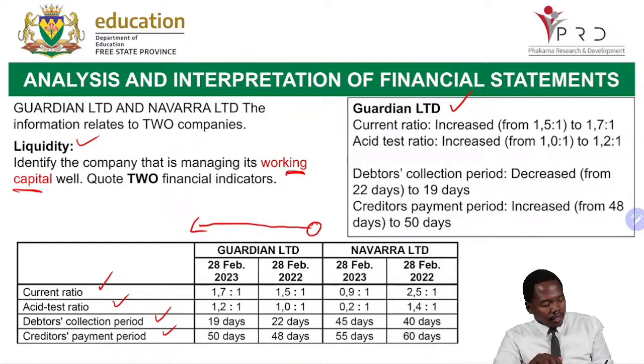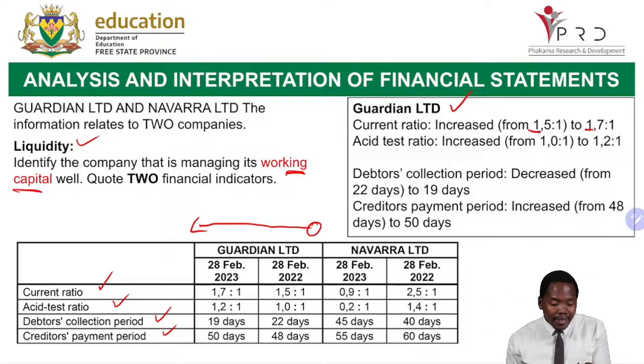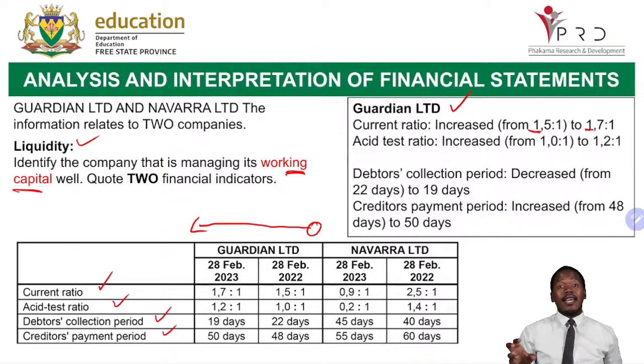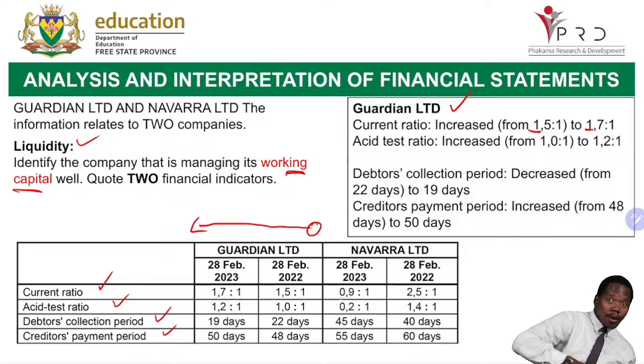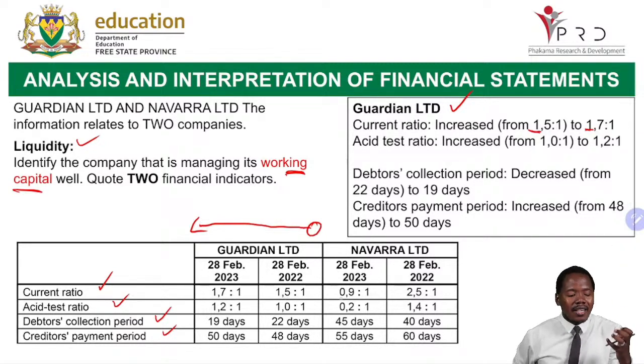So what are we doing here? We are checking, comparing Guiden as well as Navarra. For Guiden, it increased from 1,5 is to 1 to 1,7 is to 1, while Navarra decreased from 2,5 is to 1 to 0,9. You see the current ratio of Navarra is going down, whereas that of Guiden is going up. That is why we say Guiden is managing its working capital very well.